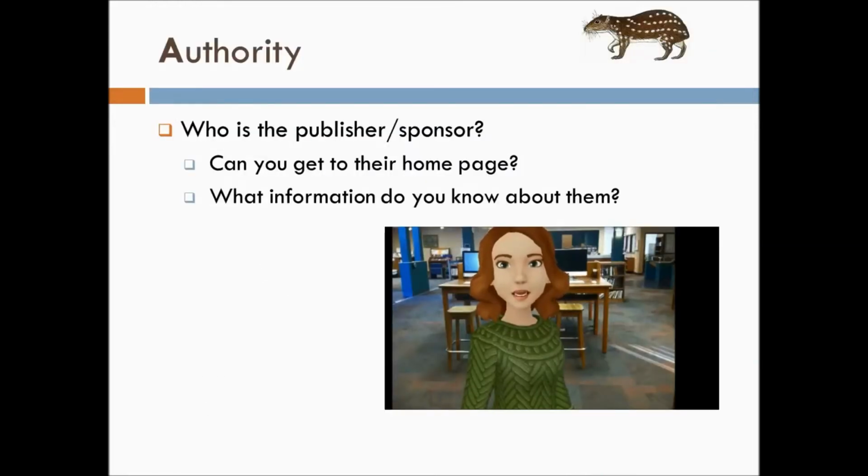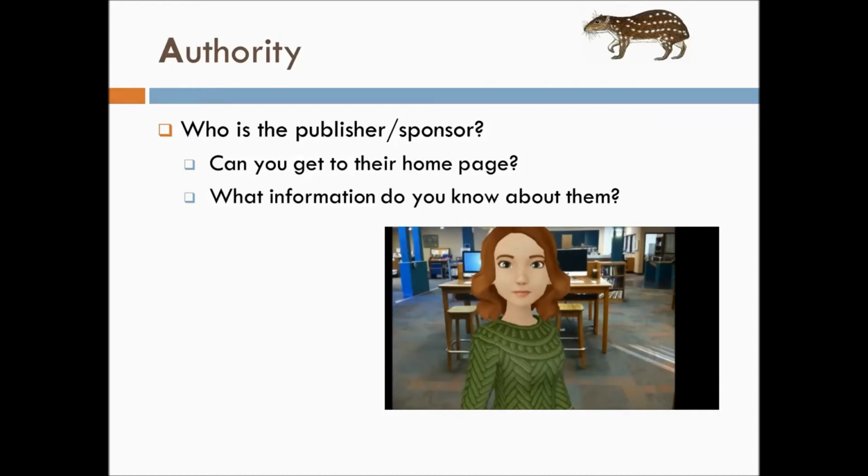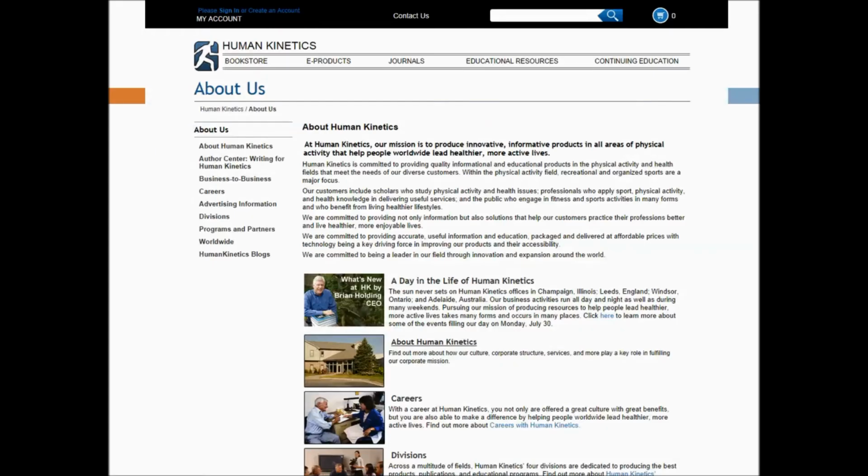Whether you are looking at a book, an article, or a website, you want to know who the publisher is. Do they have a website? Can you get to their homepage? What do you know about the publisher? If you are looking at an article in a journal published by Human Kinetics, you can go to their website to find out more about them.